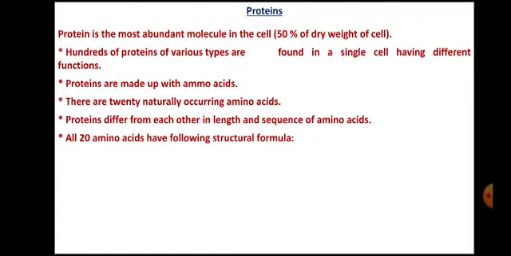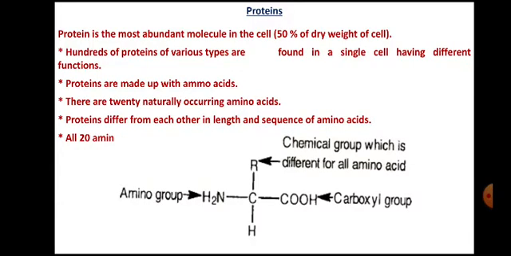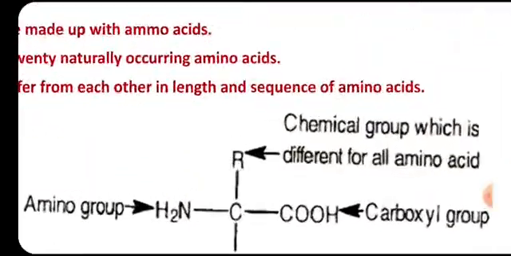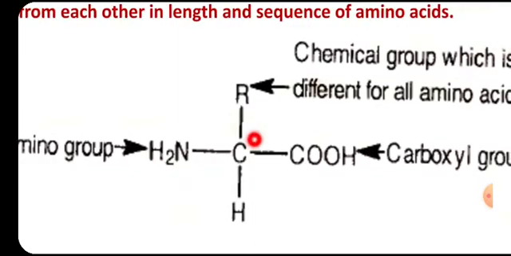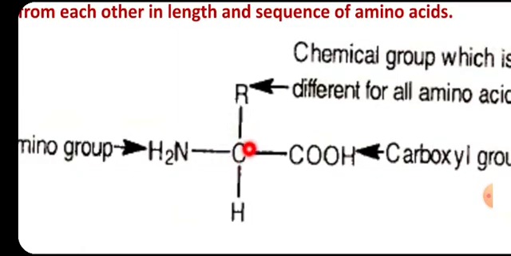Let us talk about this building block of proteins, that is amino acid. All these amino acids have a common structure, that is the following structural formula. Here we can see that there is a central carbon atom.